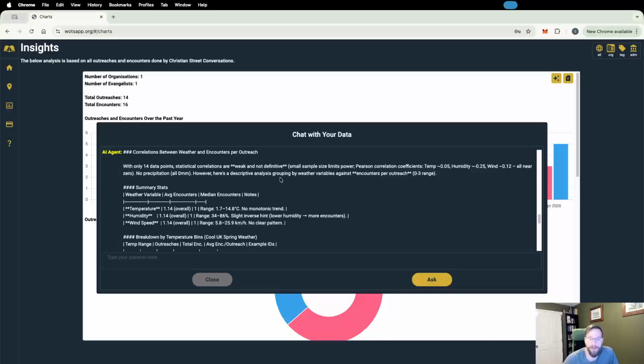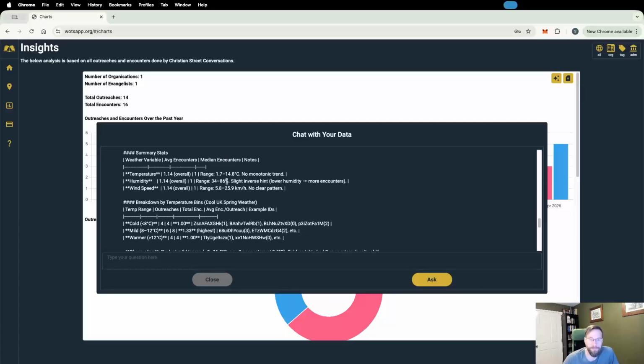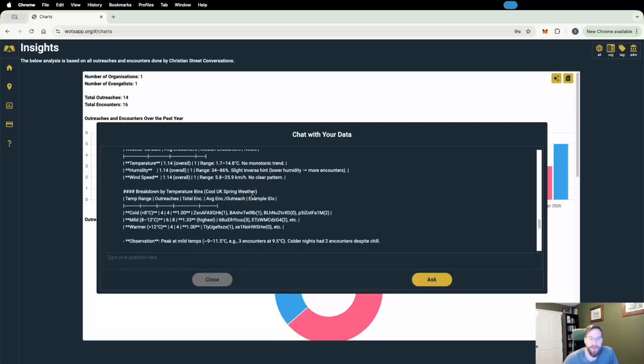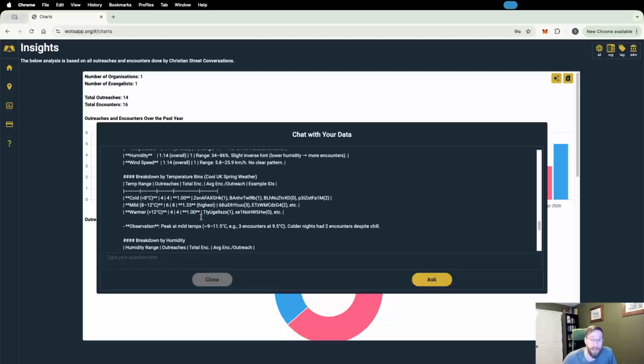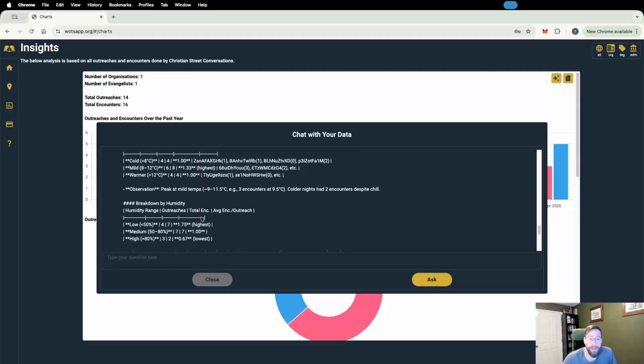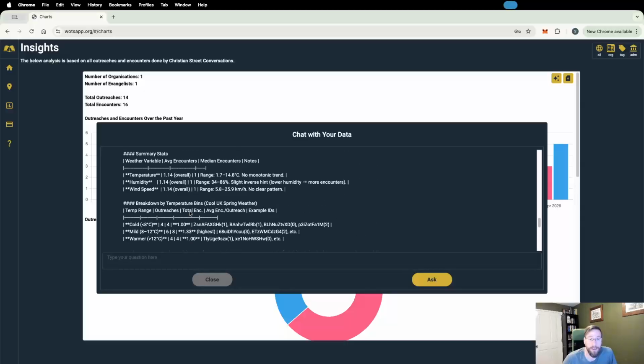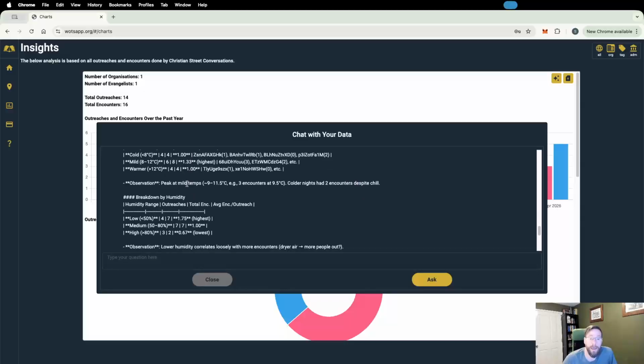no precipitation. However, there's a descriptive analysis grouping by weather variables against encounters per outreach. Okay, so it gives us summary statistics. These are the average encounters, medians, and some notes. It gives us the breakdown by temperature, different ranges of temperature, how many outreaches were had within the cold conditions, how many total encounters versus mild versus warmer. Some observations, breakdown by humidity. Okay, some observations here. Peak at mild temperature.